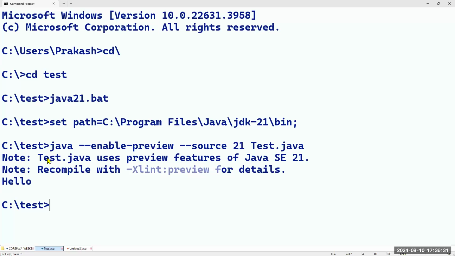I don't want all these things. You can focus on only outputs. So with Java, I am enabling the preview feature of version 21 and we are running the program. Like this, how many versions are there? Sir, 23 versions are there. Every version has its own features. Slowly, I will explain all these concepts.